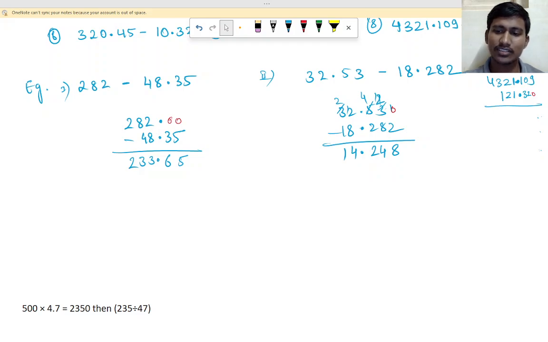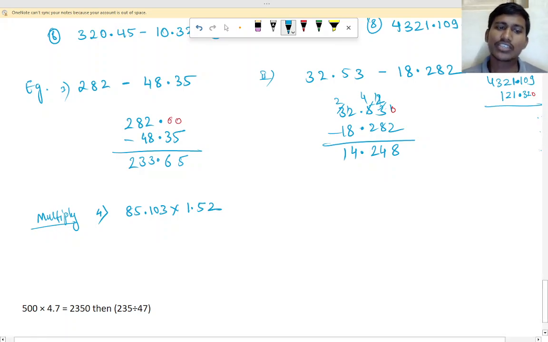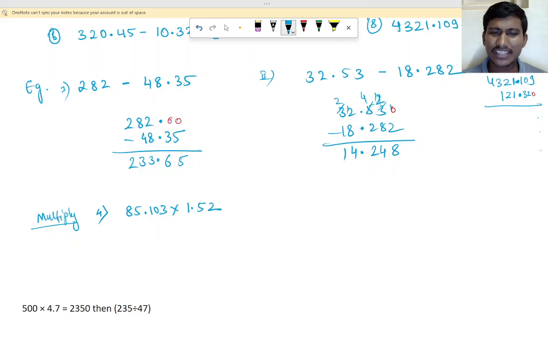Okay, so we did yesterday's homework, right? I had given homework, so which question do you want me to solve? Multiplication, the fourth question: 85.103 into 1.52. If you multiply, it is very easy.